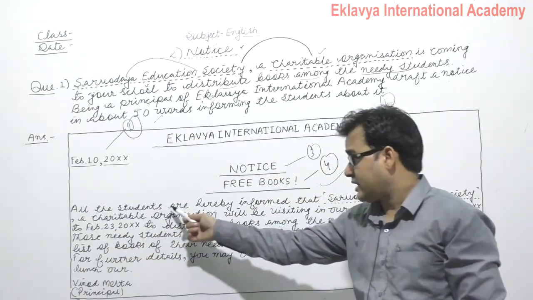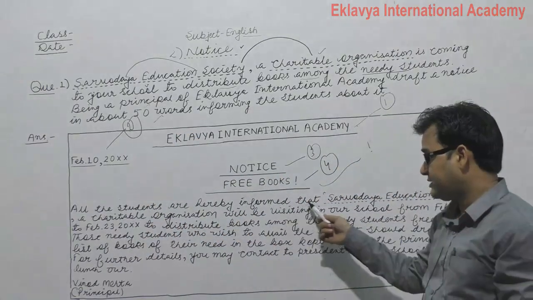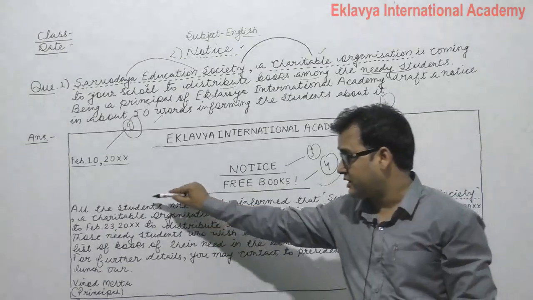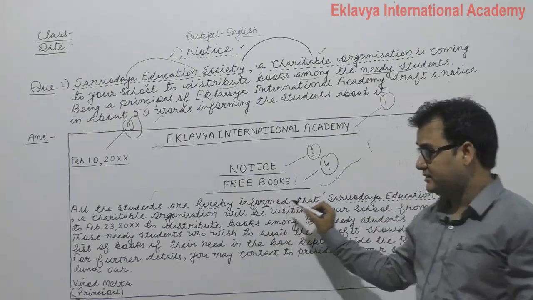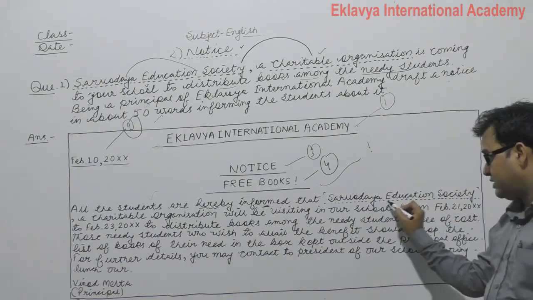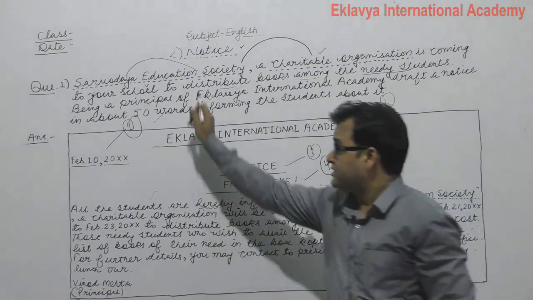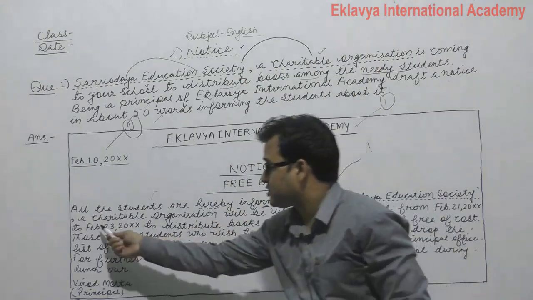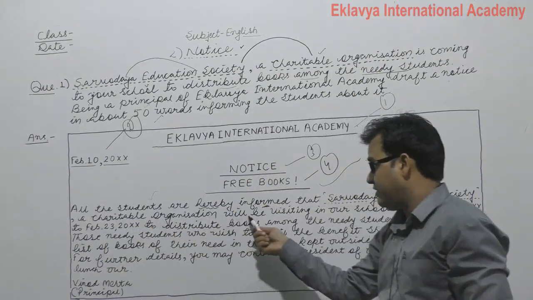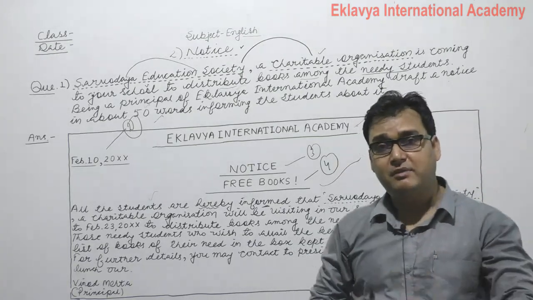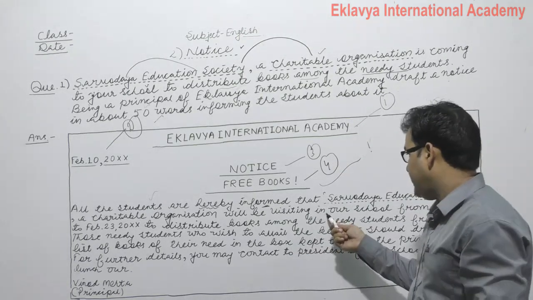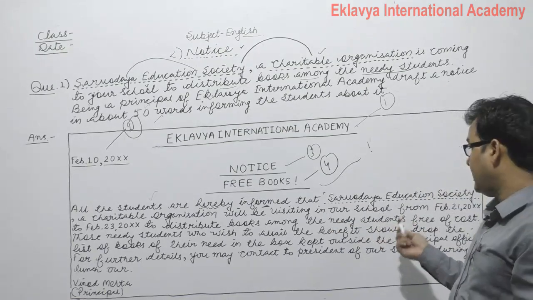All the students are hereby informed that, सभी स्टूडेंट्स को यहाँ पर इन्फॉर्म किया जाता है, that Sarvodaya Education Society, which is a charitable organization, will be visiting, visit कर रही होगी, our school. कब से कब तक?